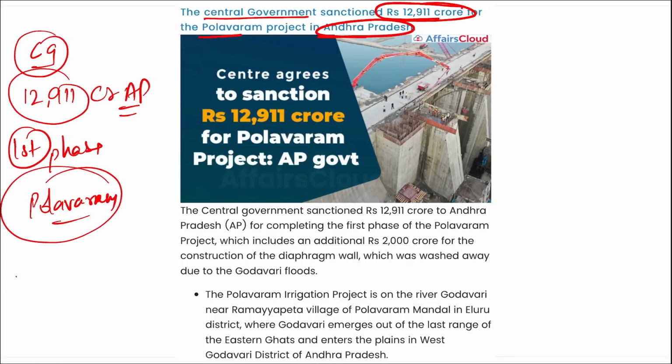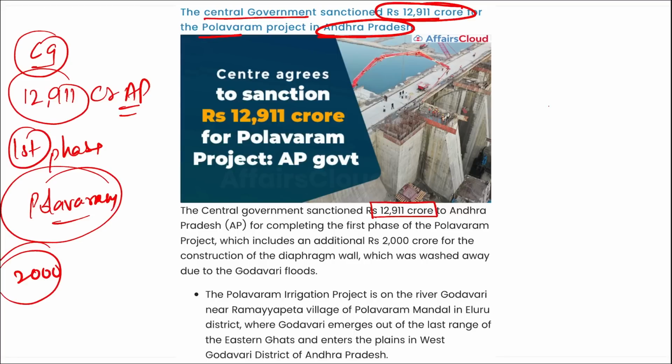This includes additional 2,000 crore rupees for the construction of the diaphragm wall, which was washed away due to Godavari floods. Correct? So remember, this Polavaram project is located where? It is in the state of Andhra Pradesh, and 12,911 crore rupees has been allocated for the same.